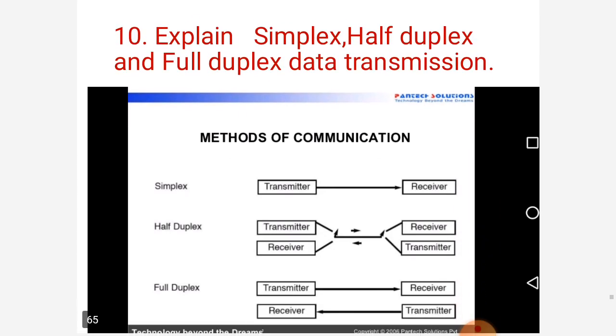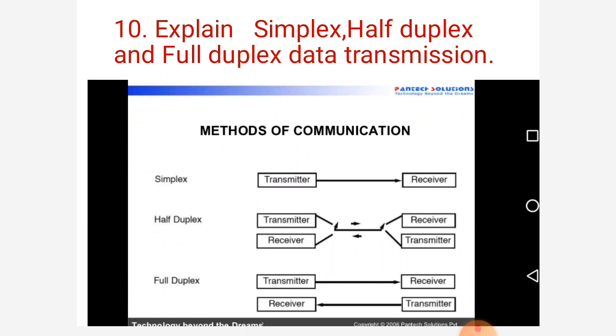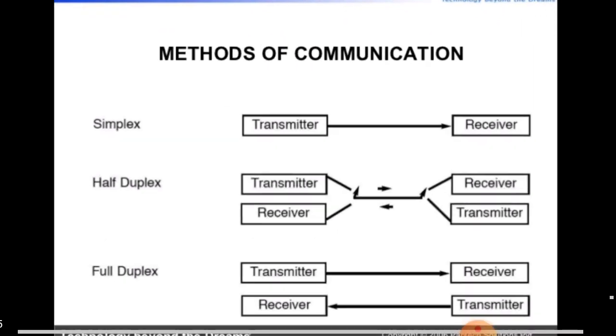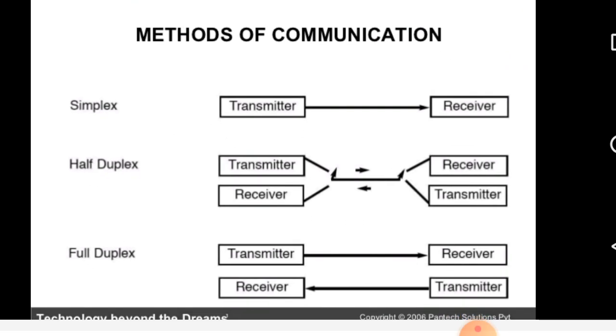Next, explain simplex, half and full duplex data transmission. Here you can see the diagrams of how communication is done in the simplex method. Only the transmitter transmits and the receiver only receives.